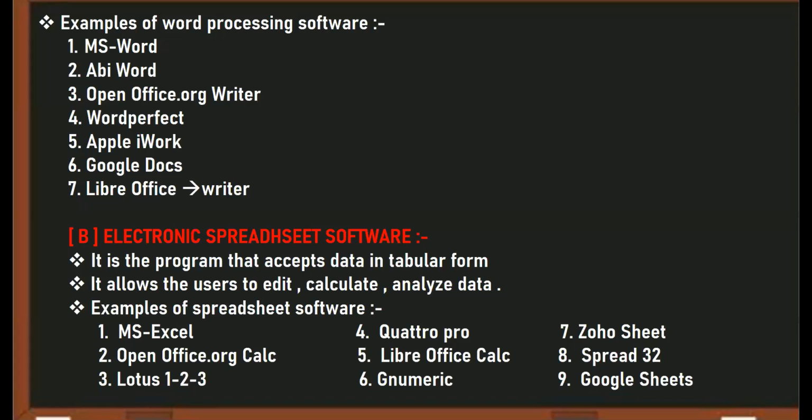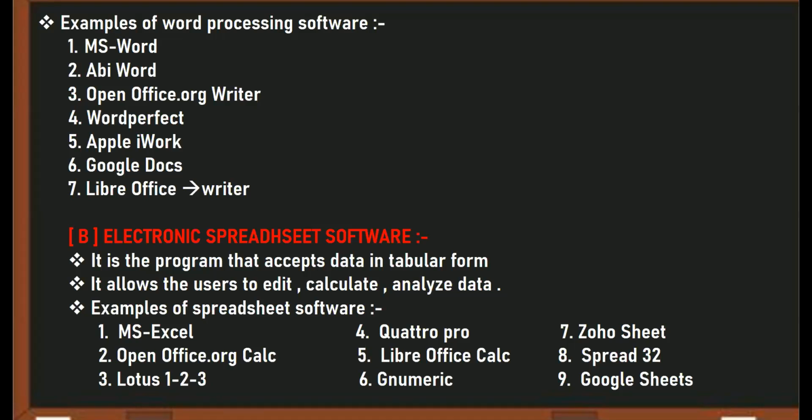Okay. WordPerfect, Apple iWork, Google Docs, LibreOffice Writer. One is OpenOffice.org Writer, one is LibreOffice Writer. Clear?